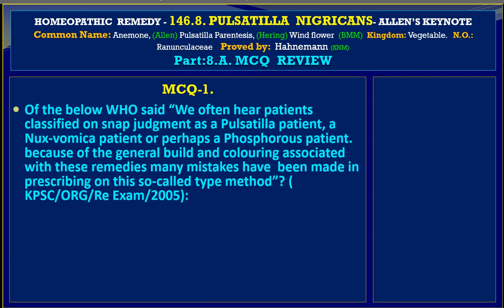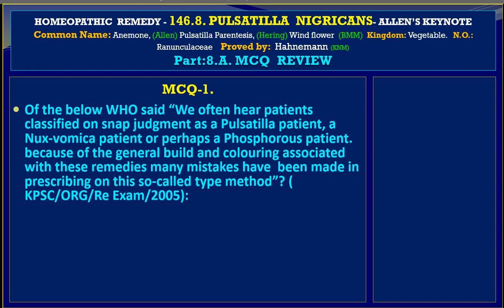Who said, we often hear patients classified on snap judgment as a Pulsatilla patient, a Nux vomica patient, or perhaps a Phosphorus patient, because of the general build and coloring associated with these remedies; many mistakes have been made in prescribing on this so-called type method. The question comes from Kerala Public Service Commission, subject Organon, Re-examination 2005.